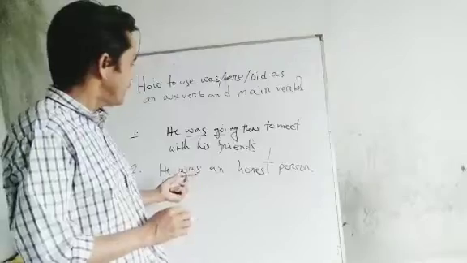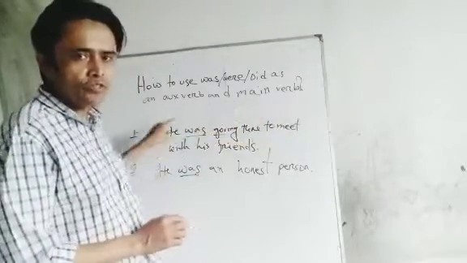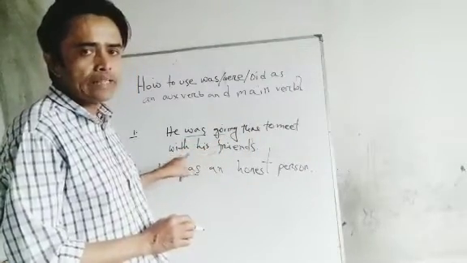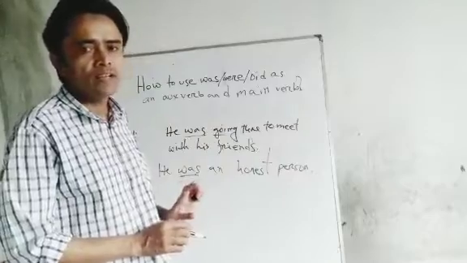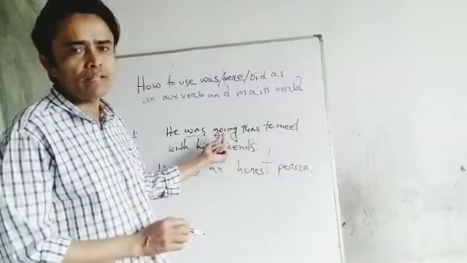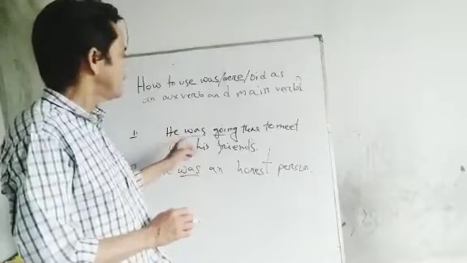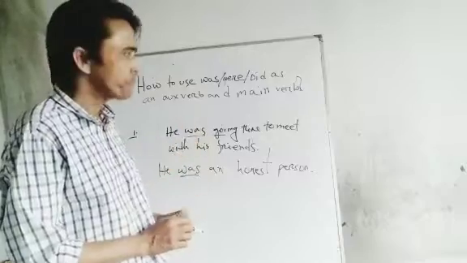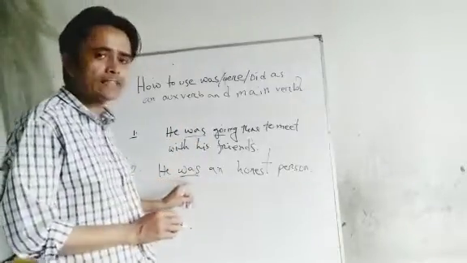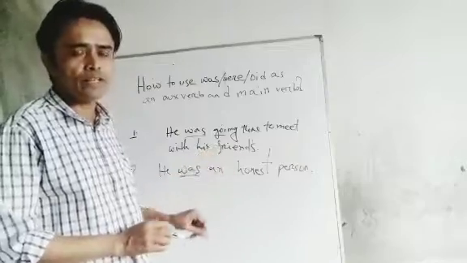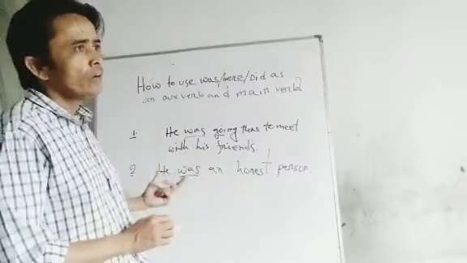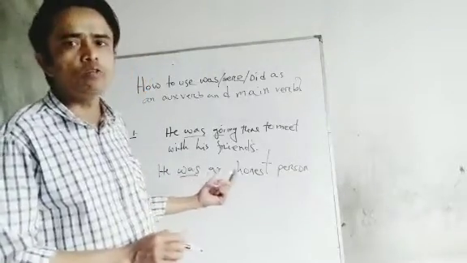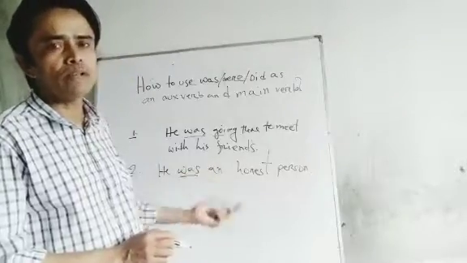Again, if you follow these two sentences: first, he was going there to meet with his friends. As going is the main verb, was is of course the auxiliary verb. And secondly, he was an honest person. If we analyze the whole sentence, after was there is no main verb. That means was is the main verb.